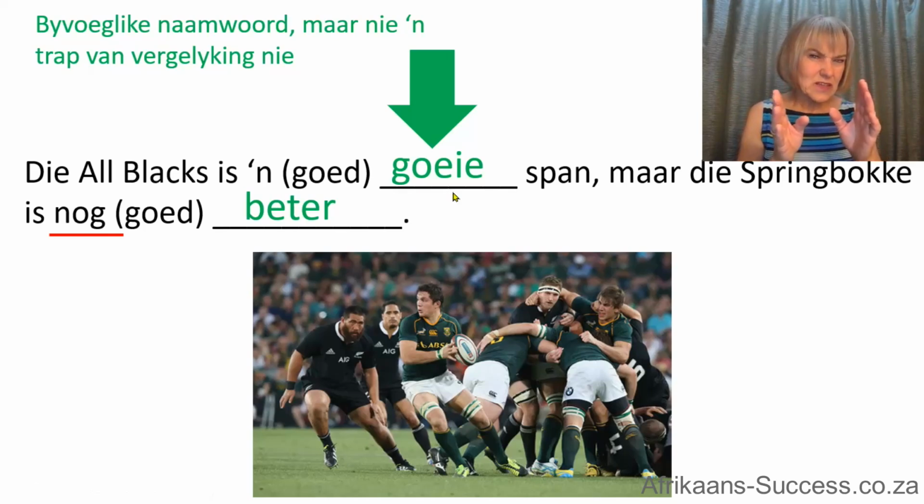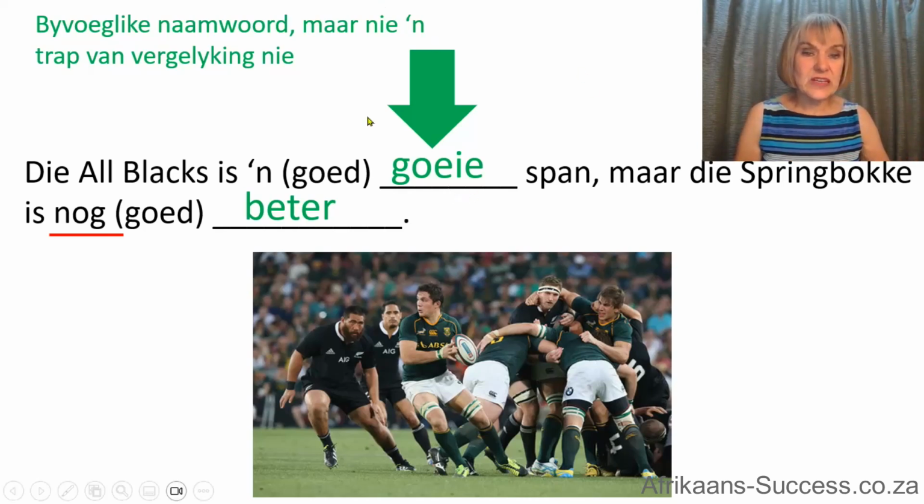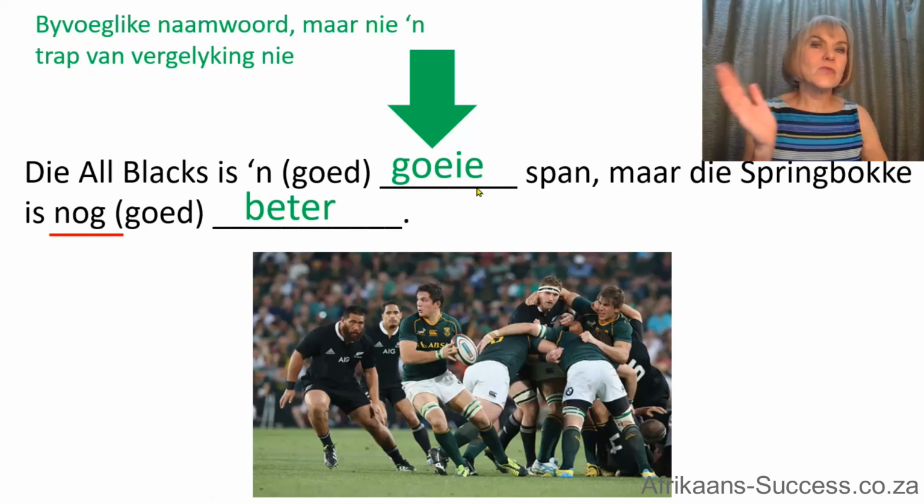Remember, the adjectives can change if they are written or said before the noun it describes. We don't have that in English. We say it's a good team, or the team is good. Either way, it's the same. But in Afrikaans, die span is goed, die goeie span. I think you know that already.